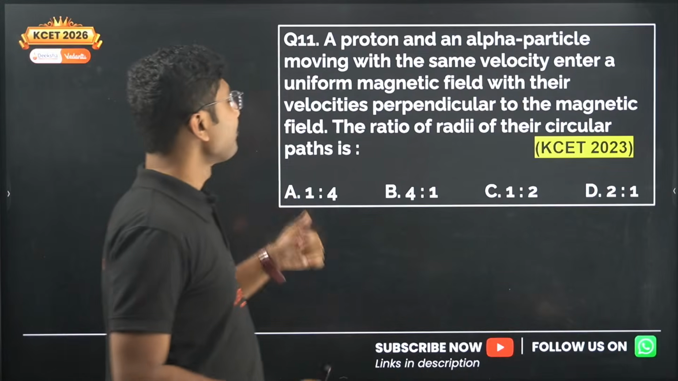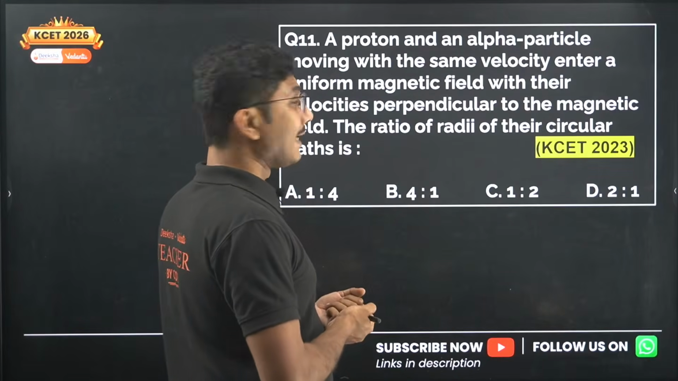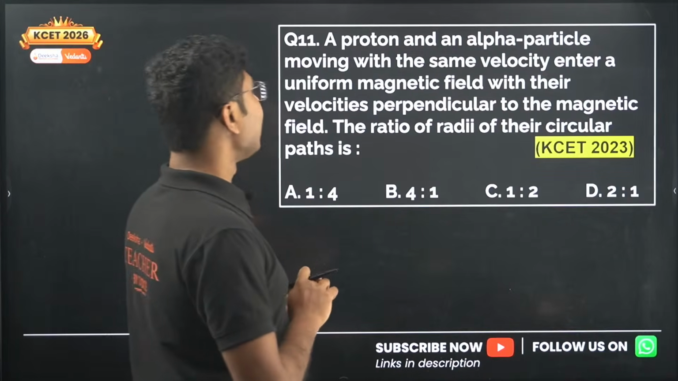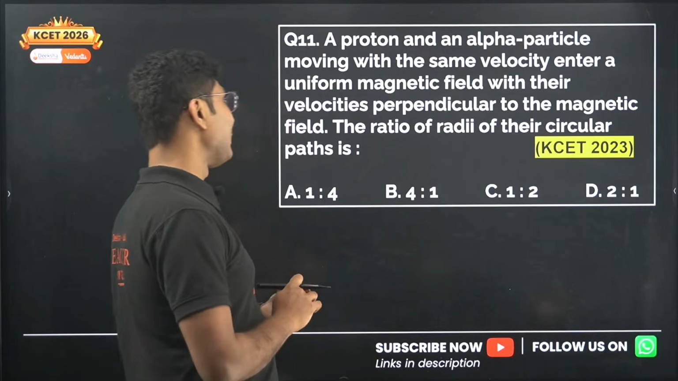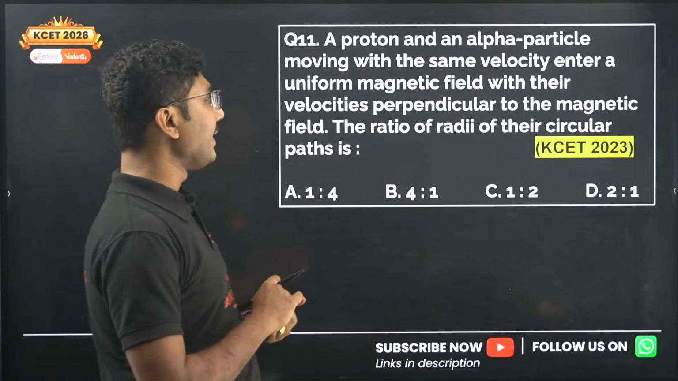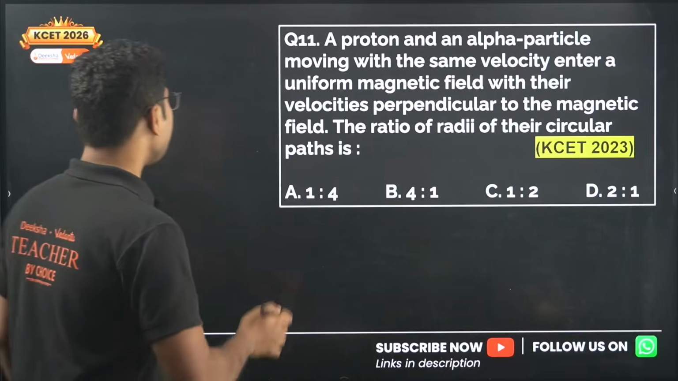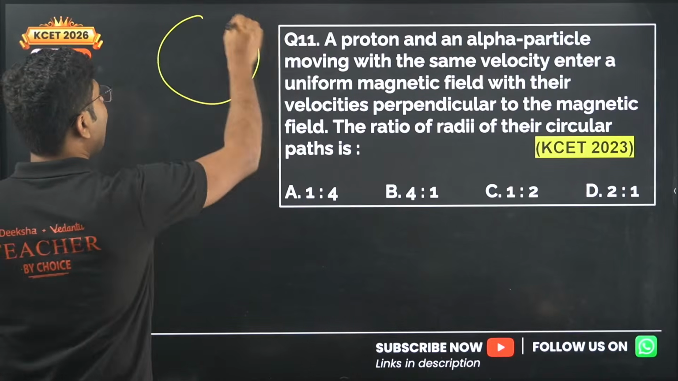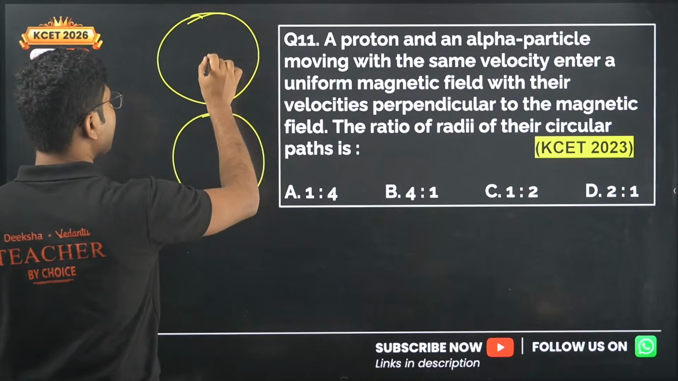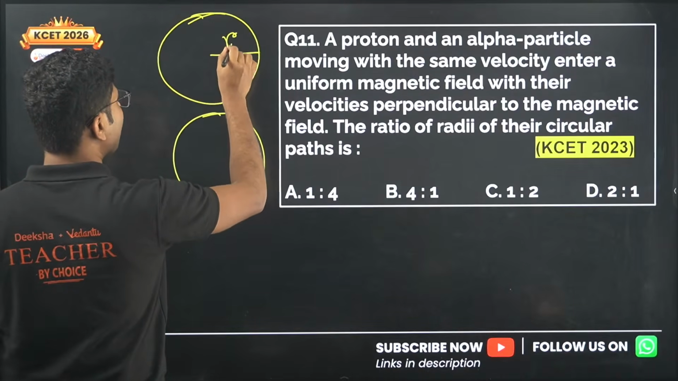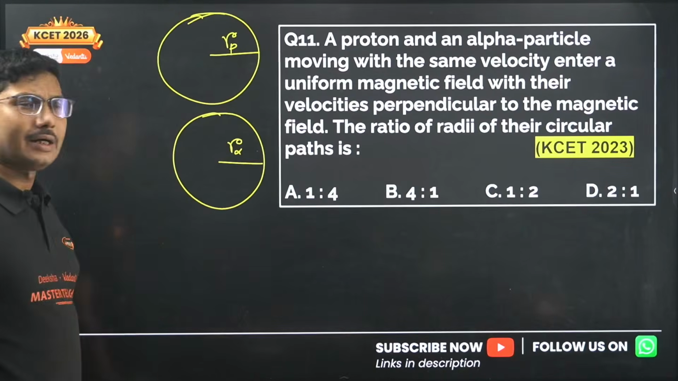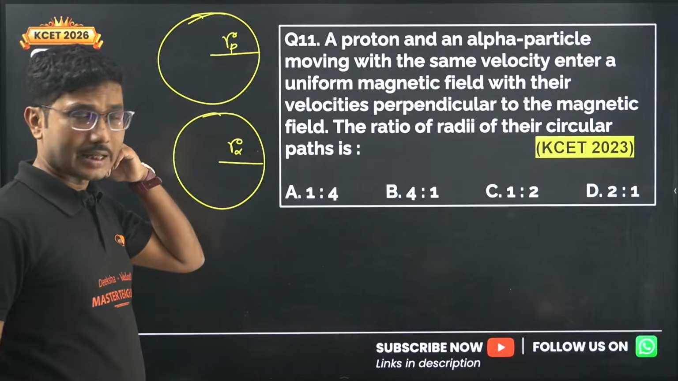Now again, a proton and an alpha particle moving with the same velocity enter a uniform magnetic field with their velocities perpendicular to the magnetic field. What is the ratio of the radii of their circular paths? So here a proton and an alpha particle are both moving in circular motion. Suppose this is the radius of the proton and this is the radius of the alpha particle, then what will be the ratio of their radii? That is the question.